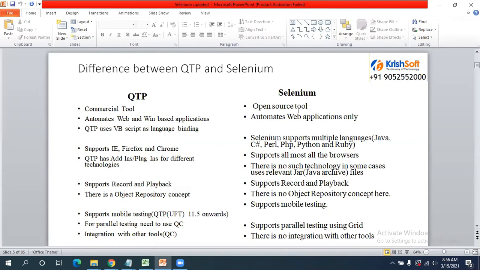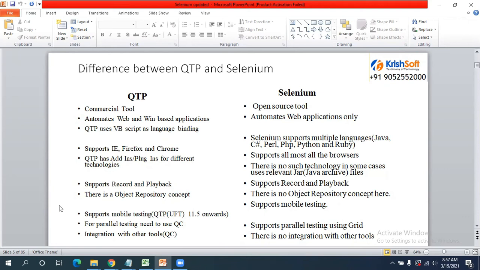Next, earlier the QTP tool was there. It is commercial, but Selenium is open source. If you see, almost 7 to 8 years back, everybody was using the QTP UFT tool only, though it is licensed. Later Selenium entered the picture in the year 2006. It took 5 to 6 years for them to reach everyone, and then it started booming like anything. So everybody started using it.